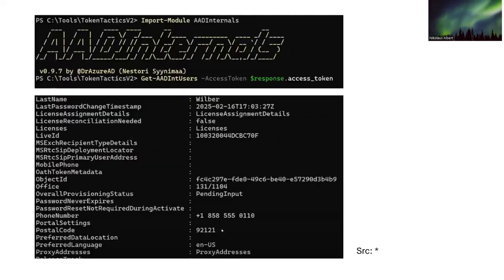And then the threat actor will use another tool called AADInternals. Using the method Get-AADIntUsers with the victim's token, the threat actor will access all the contacts in the victim's Microsoft account. In this case, the contact is Wilbur, with his phone number and postal code.